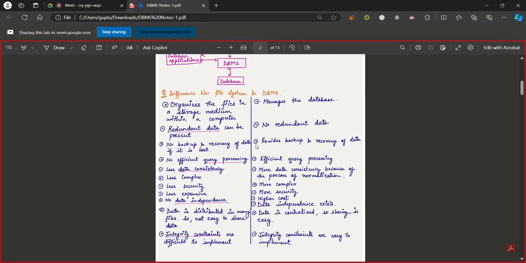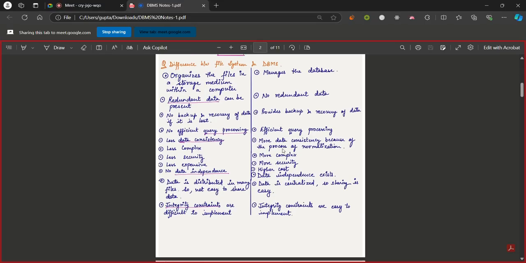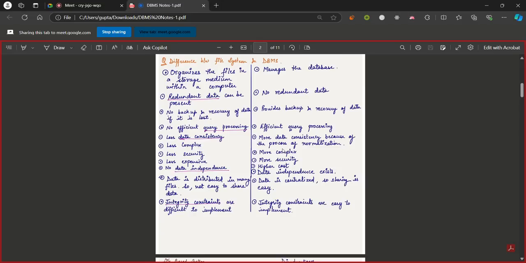Now, in a file system, we may copy and paste files, so the data may become redundant. That is, there may be repetition of multiple files that contain the same data. But in a DBMS, when we enter data, we can put a condition that the data should be unique, so that issue might not be there. Also, in file management systems there isn't any backup or recovery of data when it is lost, but when we store our data online on a DBMS, if it is on the cloud, we can easily recover it. That's not an issue.